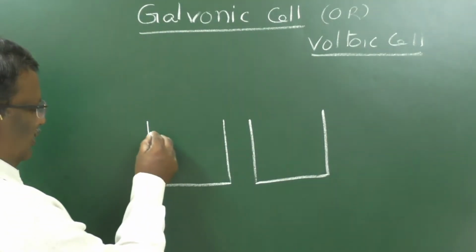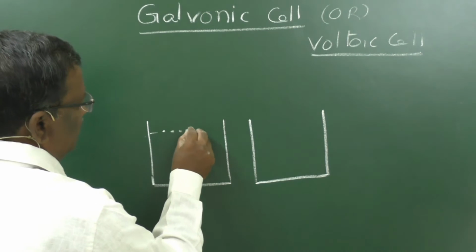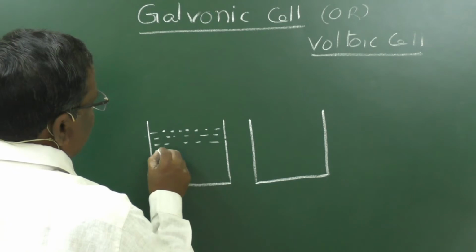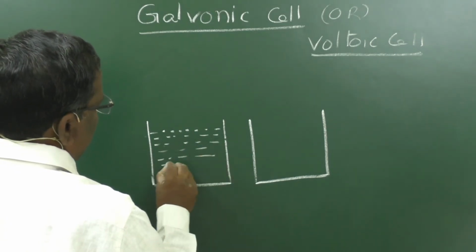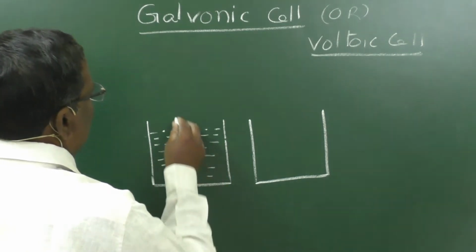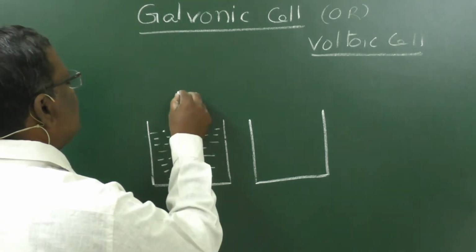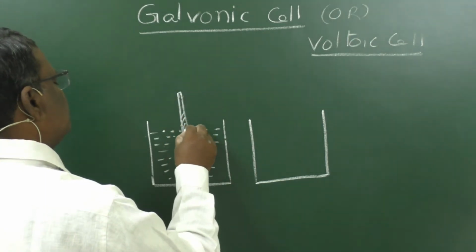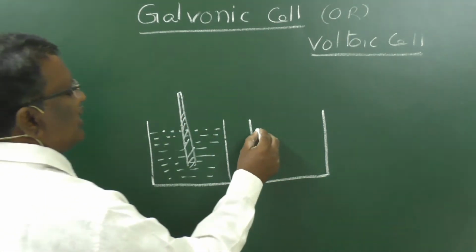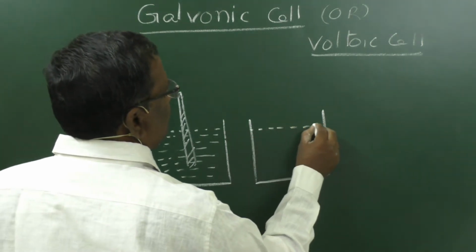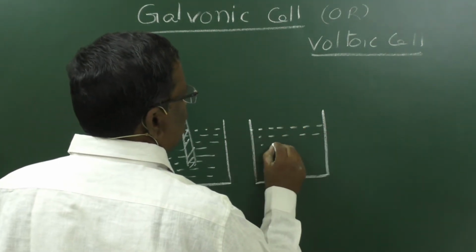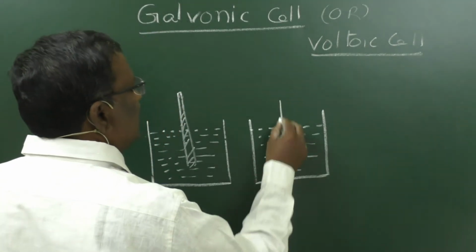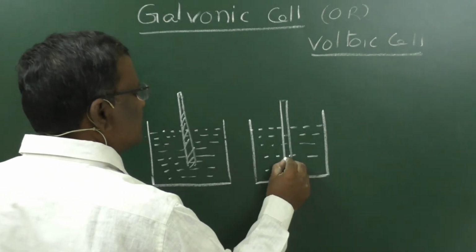The oxidation half cell is a rectangular container which consists of zinc sulphate solution in which one zinc rod is immersed. Another container consists of CuSO₄ solution in which a copper rod is immersed. These two will act as electrodes.